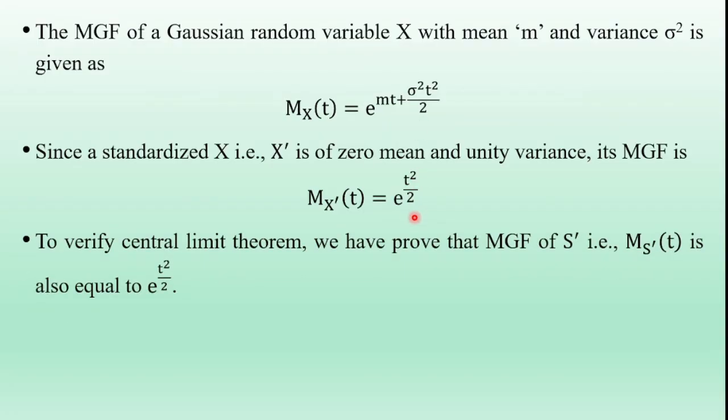To verify the central limit theorem, we have to prove that the moment generating function of s dash, that is Ms dash(t), is also equal to e^(t square by 2).